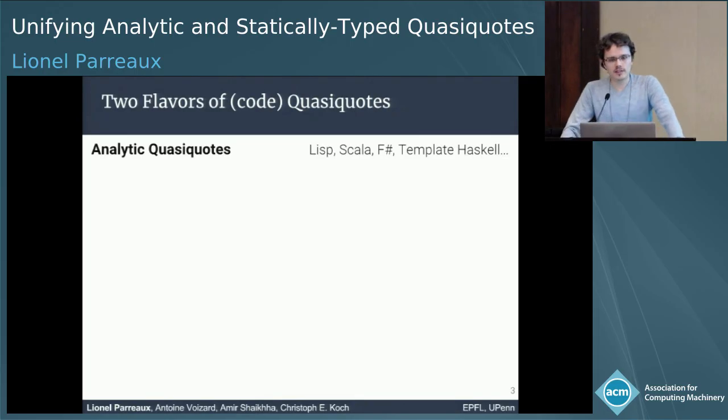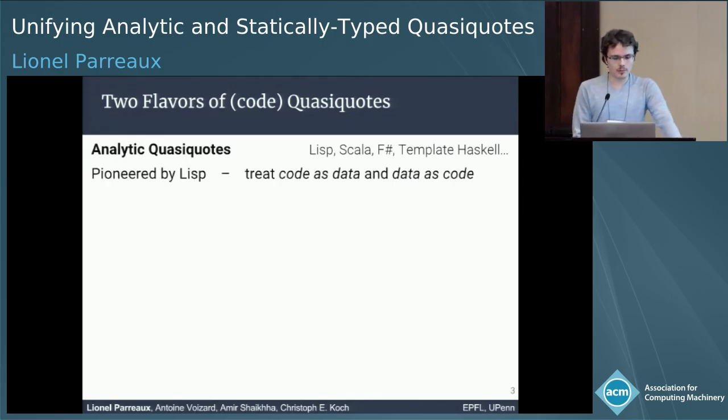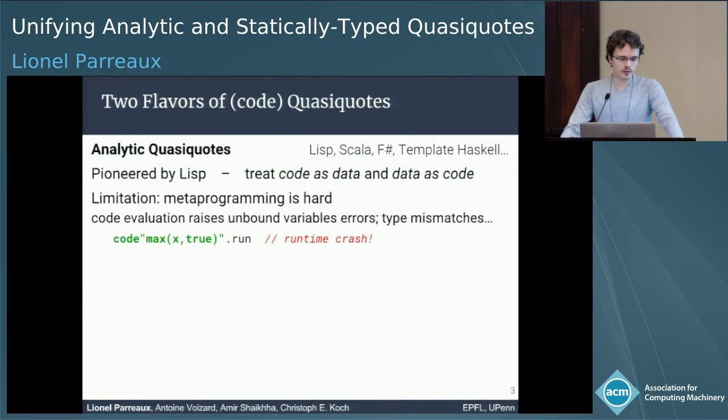So we started by noticing that there are 2 flavors of code quasiquotes in the wild. The first flavor is analytic quasiquotes, which were pioneered by Lisp. The point is that they treat code as data and they allow you to construct code and deconstruct code pretty much freely. But since metaprogramming is hard, they often result in runtime errors. So for example, if you have this piece of code, it's wrong to try to evaluate it with the run method because it's ill-typed. True is not an integer, and X is not even bound anywhere. So we're going to get an unbound variable error.